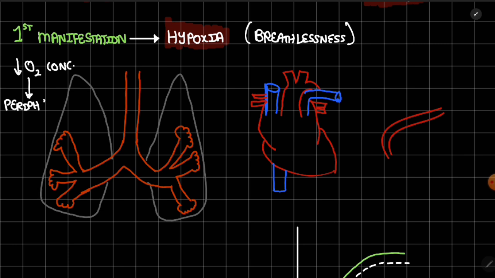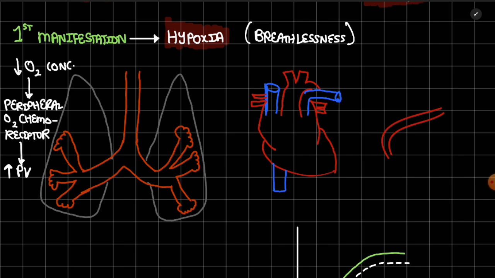So the decrease in O2 concentration will be sensed by the peripheral O2 chemoreceptor, and it will lead to increased pulmonary ventilation for increased oxygen demand.